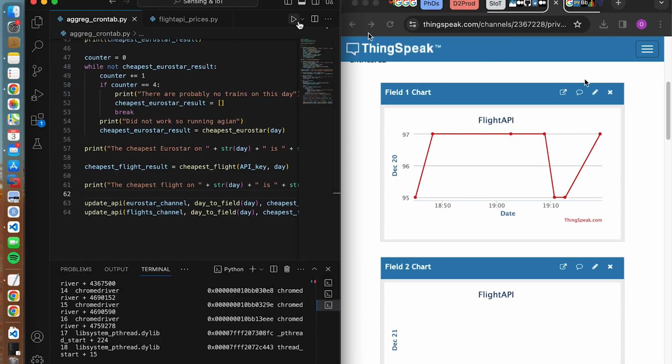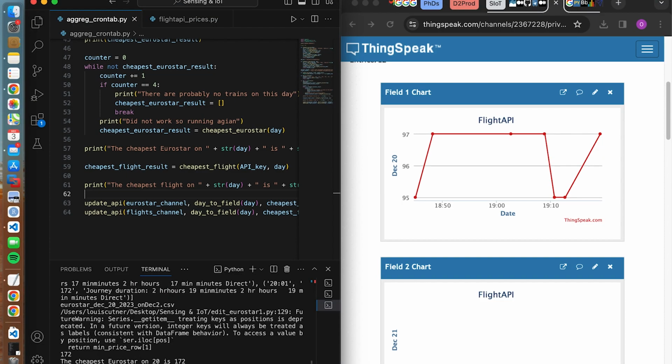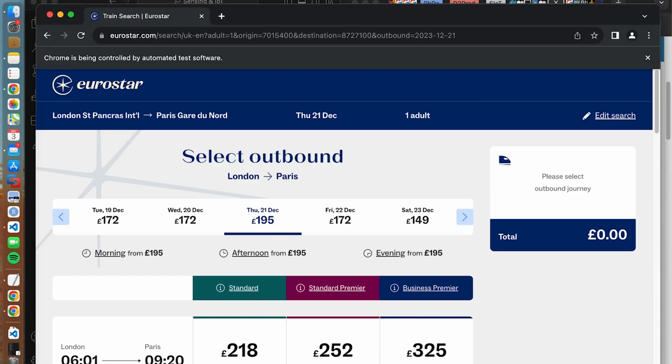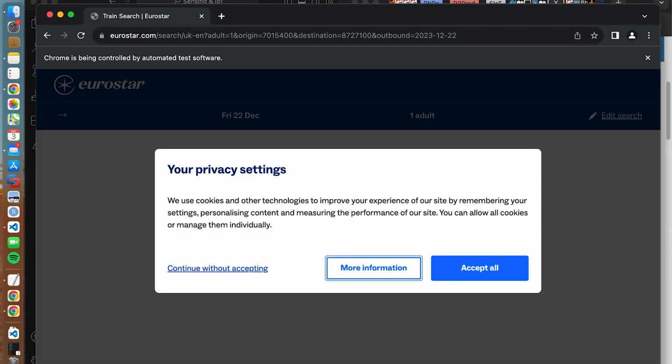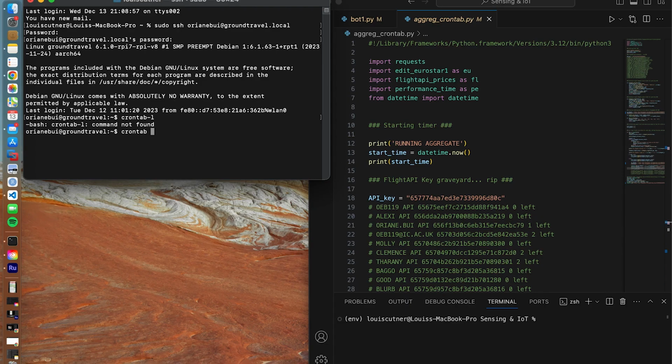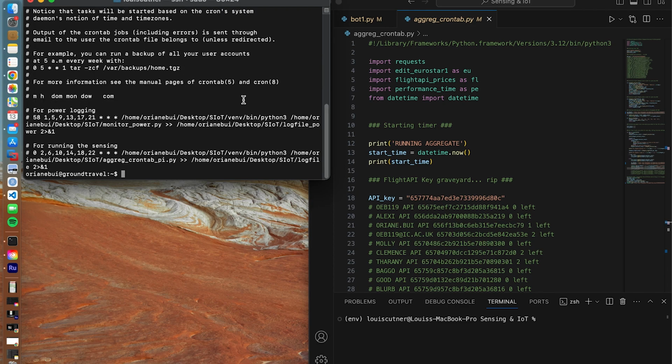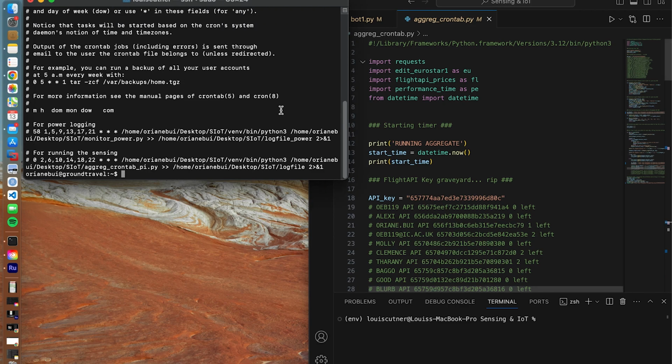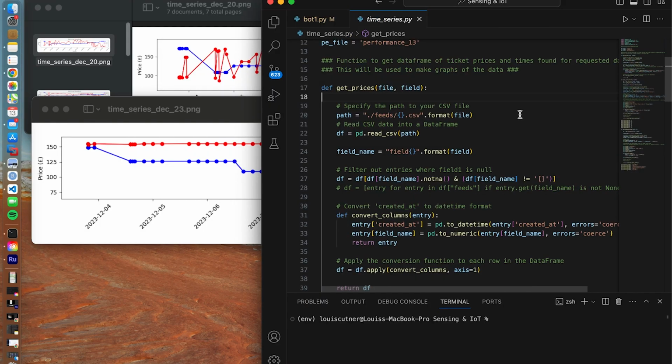So here you see the script runs by itself and goes through these days, updating the channel every time. The crawler tries to get the flight information 4 times before giving up. This handles the situation of the 25th of December when there are no trains. And in that case, it says there are no trains. Here's the Chrome tab that allows it to run autonomously every 4 hours.